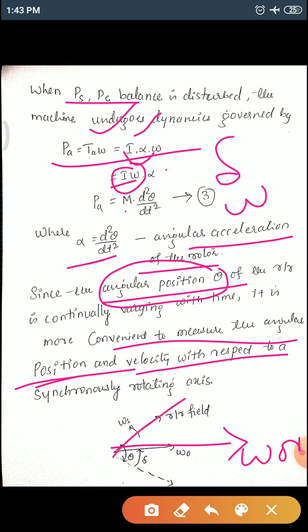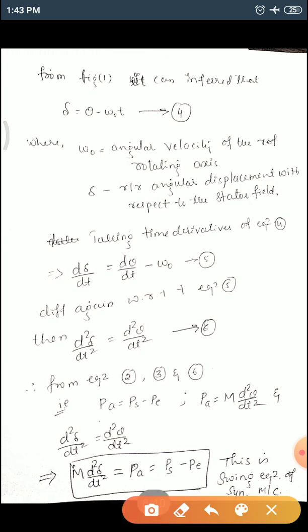This is your rotor field. And then what happens here is this total angle is theta. Total angle is theta. It starts rotating, meaning varying continuously. So this is a delta angle. By this graph we can infer that delta is equal to theta minus omega naught into t. So what is this? Total angular position will be equal to rotor angle plus the velocity of the machine with respect to time.